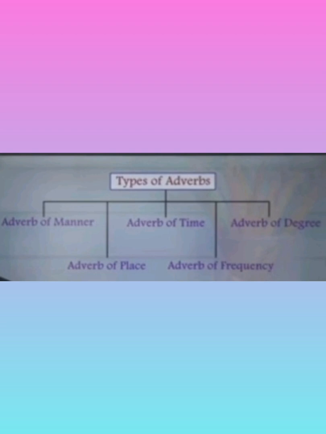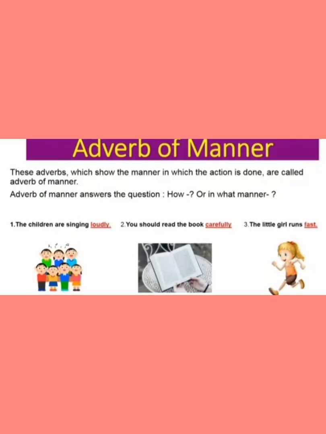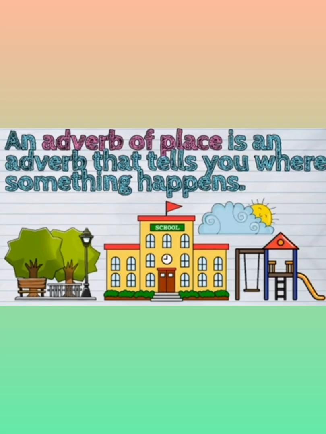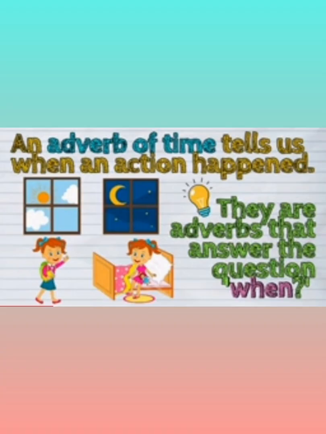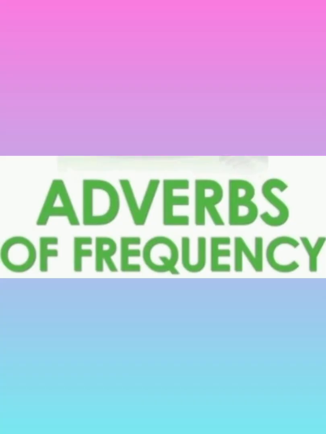The adverb of manner answers the question how and tells how the action is done. Adverb of place answers the question where and describes where the action is done. Adverb of time answers the question when and tells when the action happens. Adverb of degree or quantity answers the question how much and shows to what extent something is.